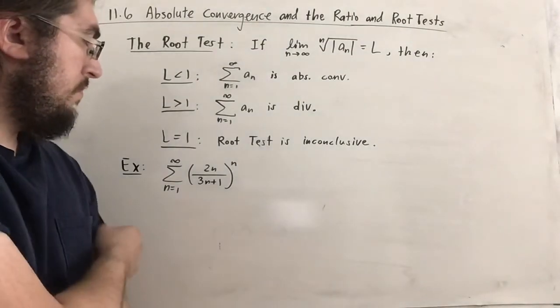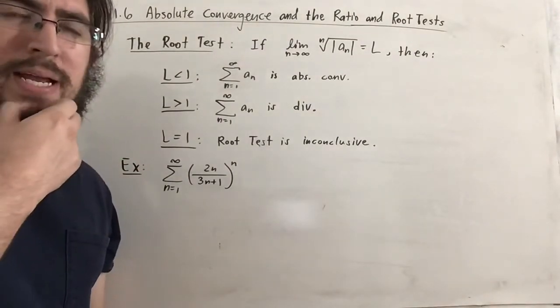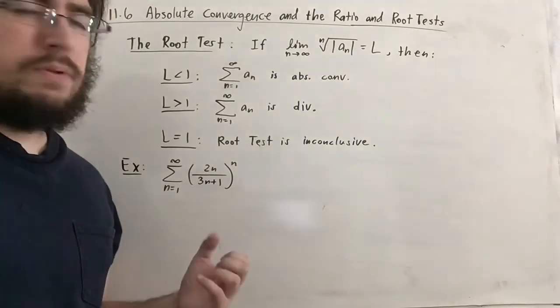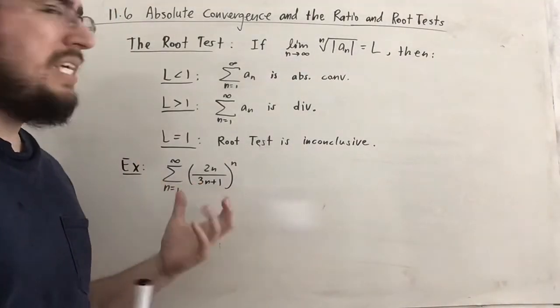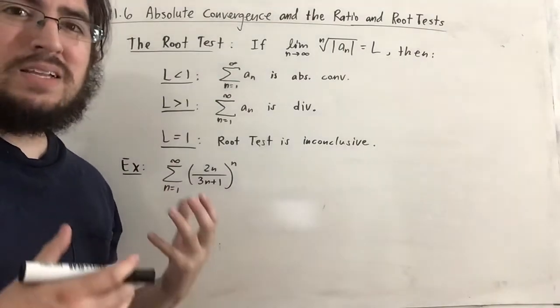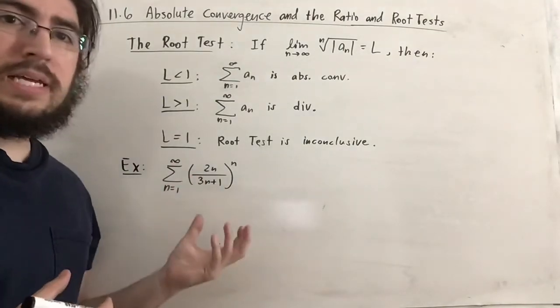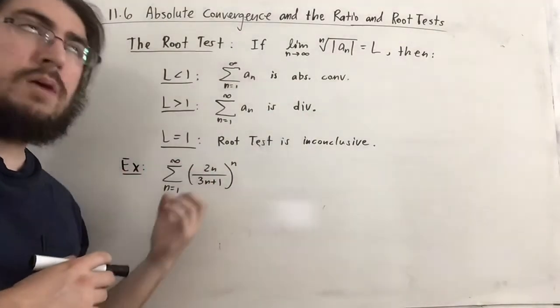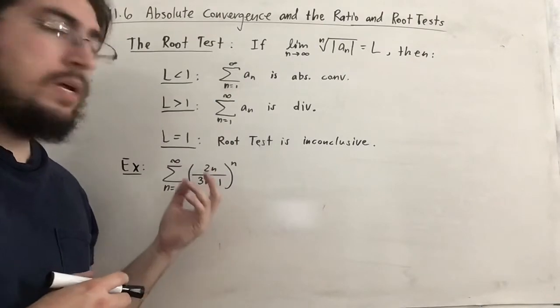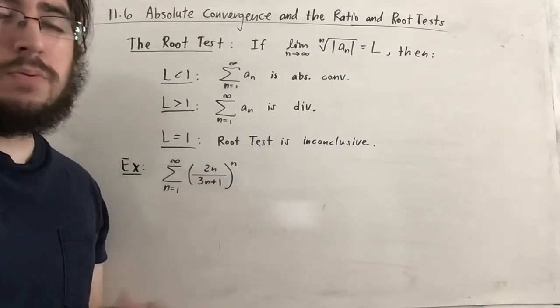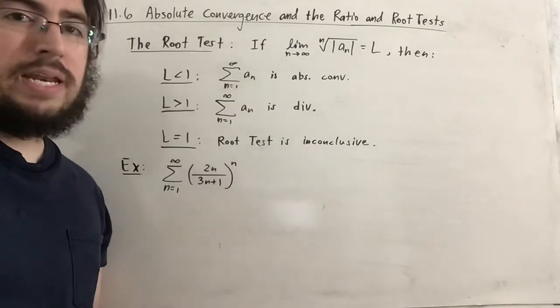And I'm really only going to do one example here. And I strongly believe we actually only need one example because the root test is a very specific type of test that is basically designed for problems like this. What I mean by that is that if it's a sum whose general term is all to the nth power, then you apply the root test, because it gets rid of that nth power.